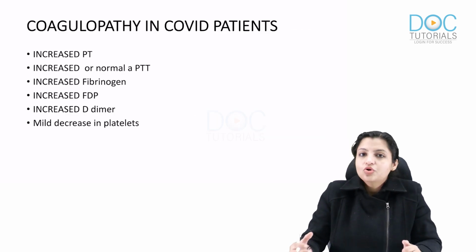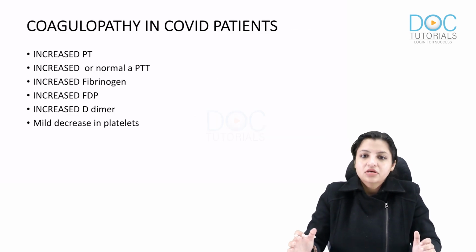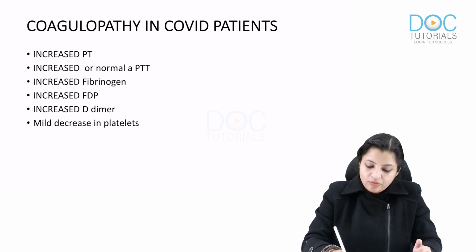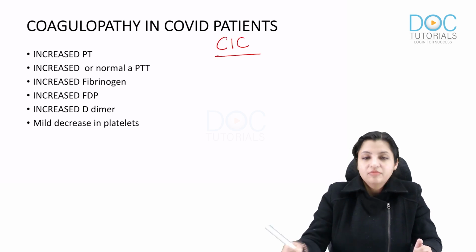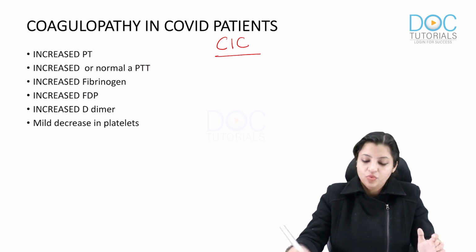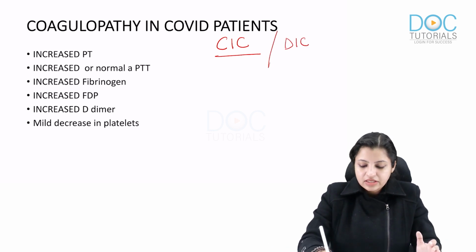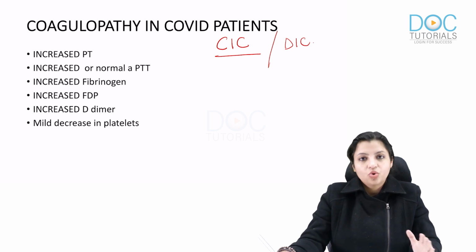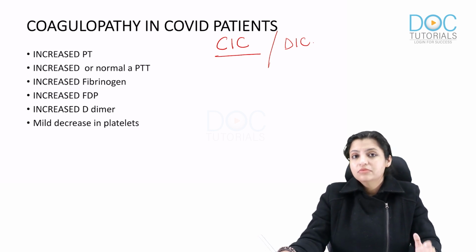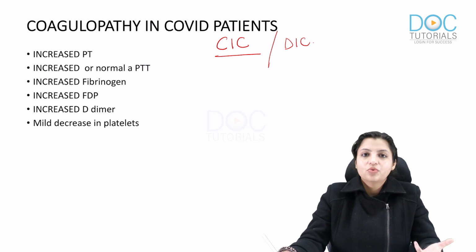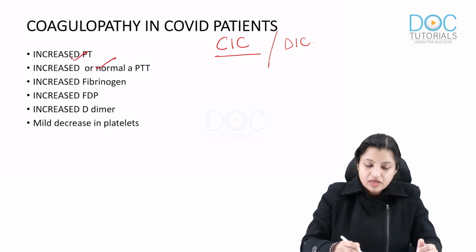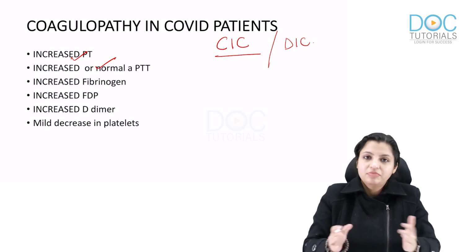Now, coagulopathy is very common in COVID patients. So coagulopathy in COVID is a very, very important finding which you should always know, and it has to be distinguished from DIC. So how do we know that? What happens in coagulopathy in COVID? Remember, PT and APTT are increased.